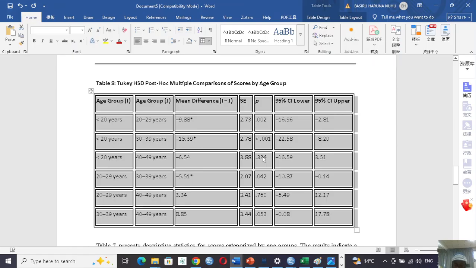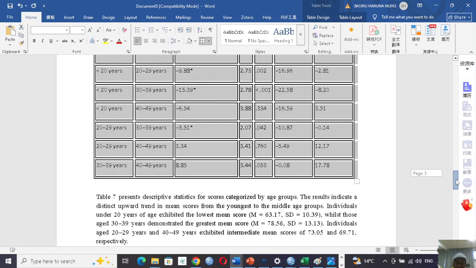So when you check, you could see that those under 20 and then 40 to 49, there is no significant difference. And then those 20 to 29 and 40 to 49, no significant difference. And then 30 to 39 to 40 to 49, no statistically significant difference, because 0.053 is greater than 0.05. So now these are the things you emphasize here. So let's see how we report them.